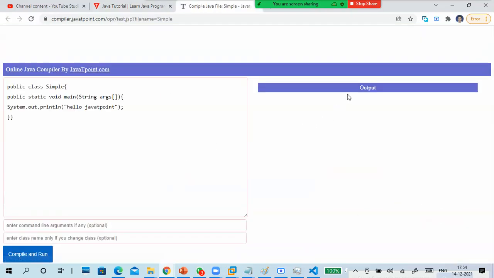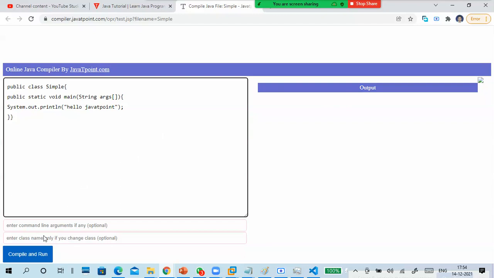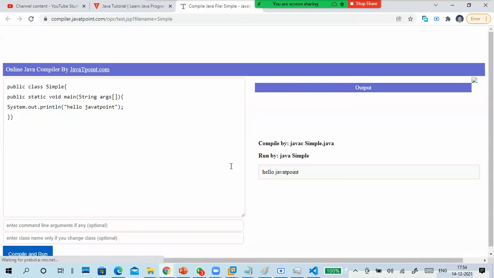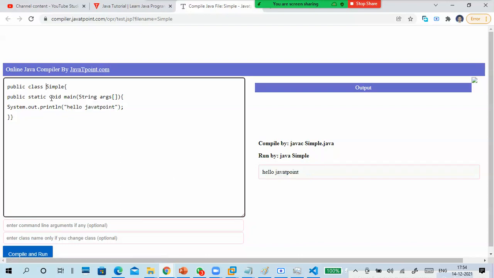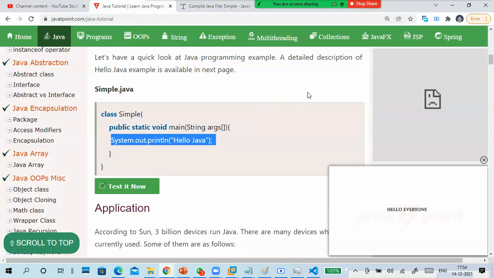So, compile and run. This is the printing. For this printing I have to write four lines. This is a simple Java print statement I'm telling.